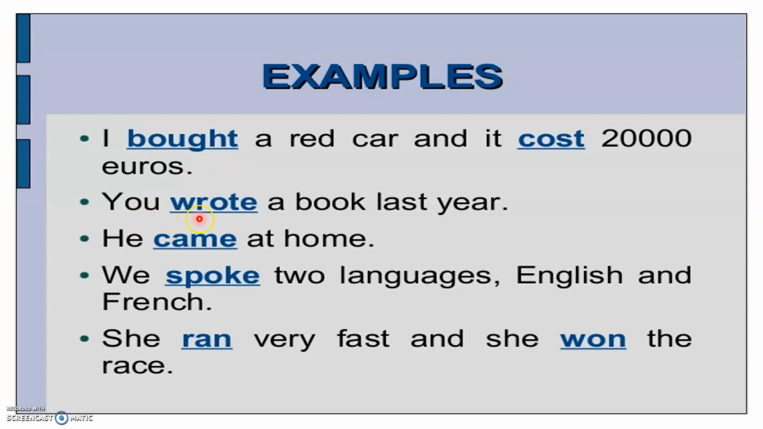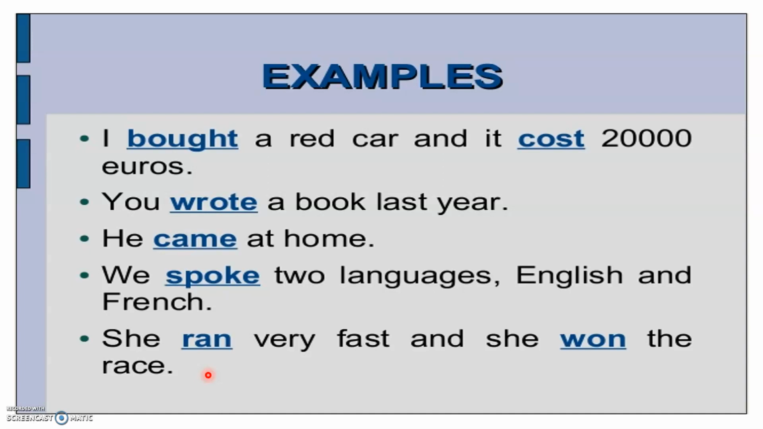Okay, you wrote a book last year. Wrote is the past tense of the verb write. He came at home. Came is the past tense of the verb come. Speak, spoke. Run, ran. So these verbs, you should memorize in order to use them in the past tense.